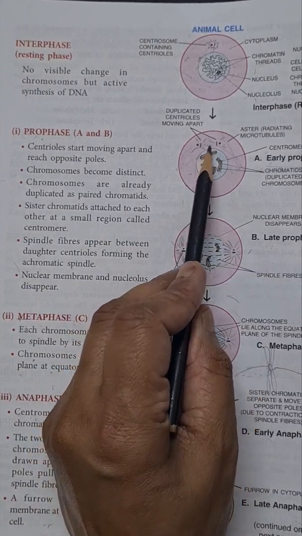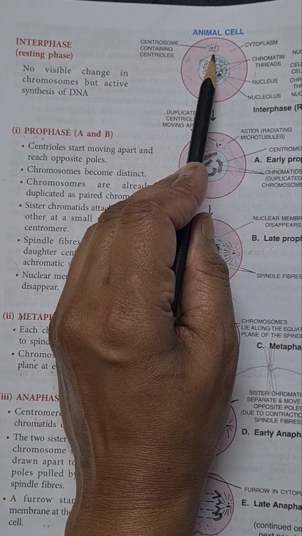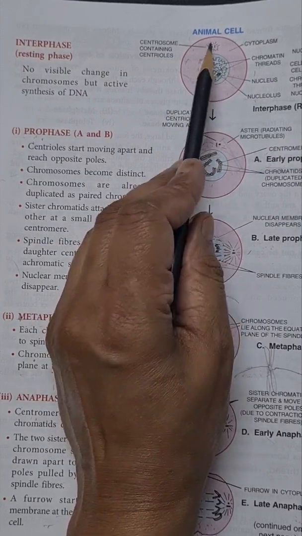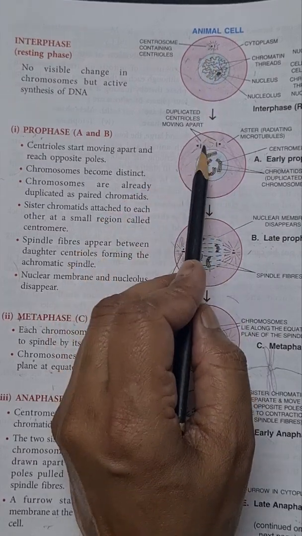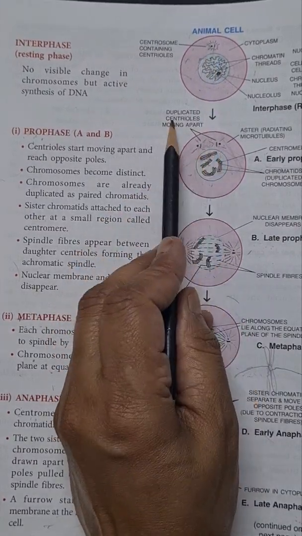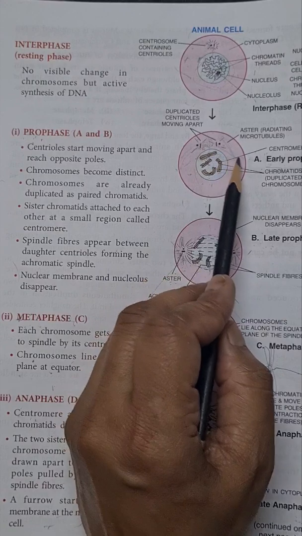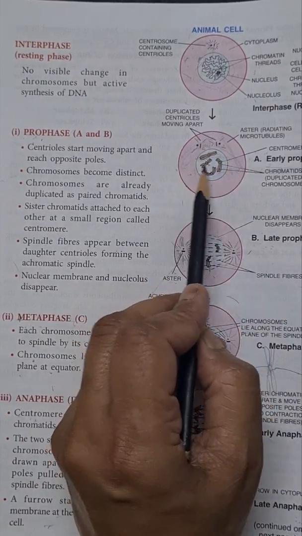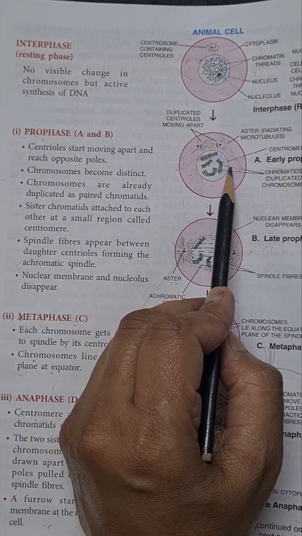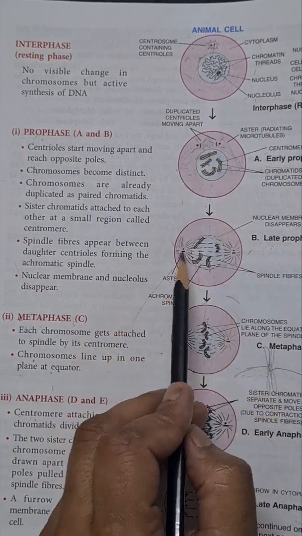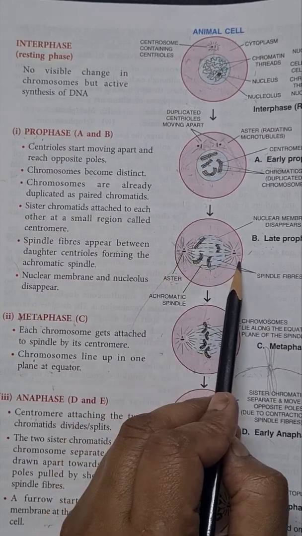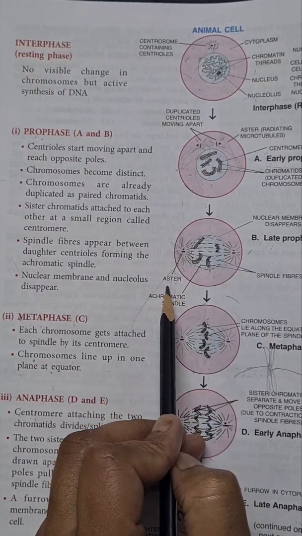The centrosome, one of the cell organelles present in animal cell nearby the nucleus, divides. As it divides, it splits into two centrioles and they start moving apart from each other towards the imaginary poles of the cell. On reaching the pole, both the centrioles are surrounded by radiating rays called aster.